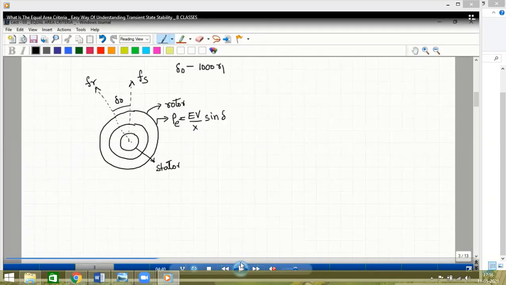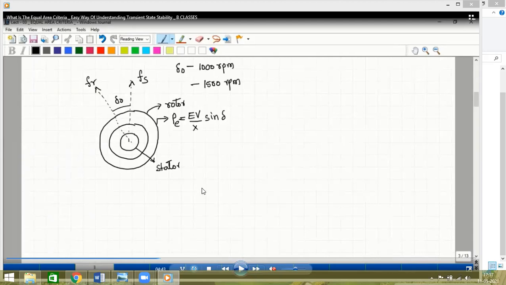Power is equal to E, it is generally called the sending end voltage, times the receiving end voltage, by the reactance of the transmission line, into sine of del. Del, you know, is the angle between the rotor magnetic field and stator magnetic field. So, okay. So now, sir, what is this explanation?